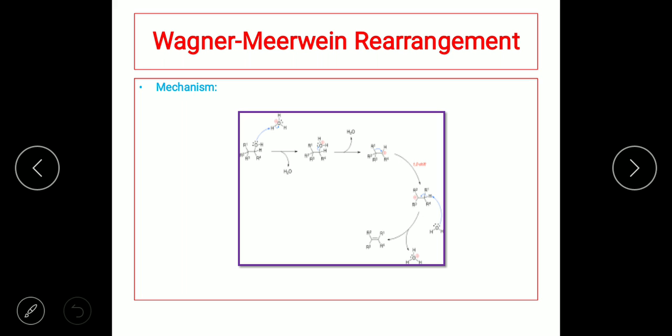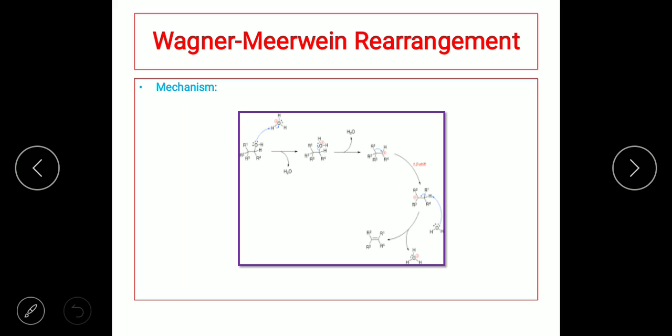If you start numbering, the positive charge you can number as 1 and the adjacent carbon as 2. So the alkyl group is shifting from the second position to the first position. Or if you number it vice versa, the alkyl group is shifting from the first position to the second position. So that's the reason why it is called a 1,2 shift. Whenever any functional group or alkyl group, or even an aryl group, or even hydrogen, moves from carbon number 1 to carbon number 2, it is called the 1,2 shift.